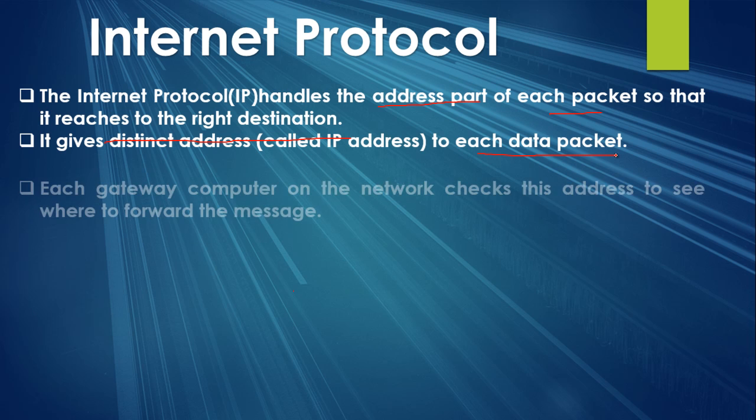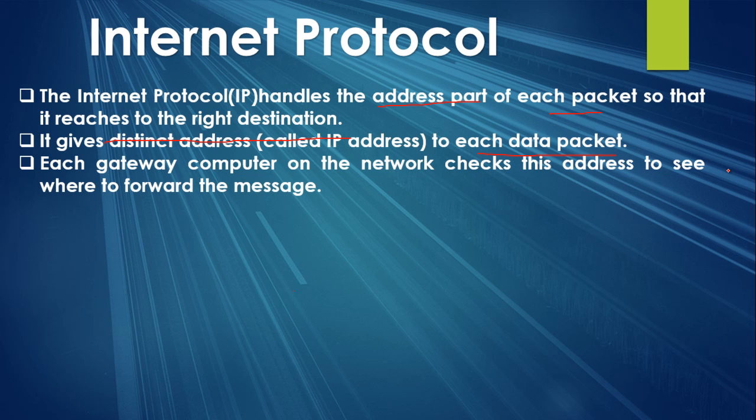Each gateway computer on the network checks this address to see where to forward the message. As I told you in our previous lecture, we have routers. Once the data moves from the source, it moves from one router to another router, then another router to reach the destination.